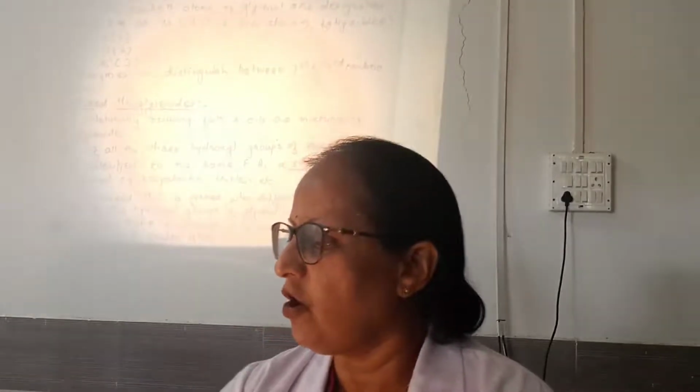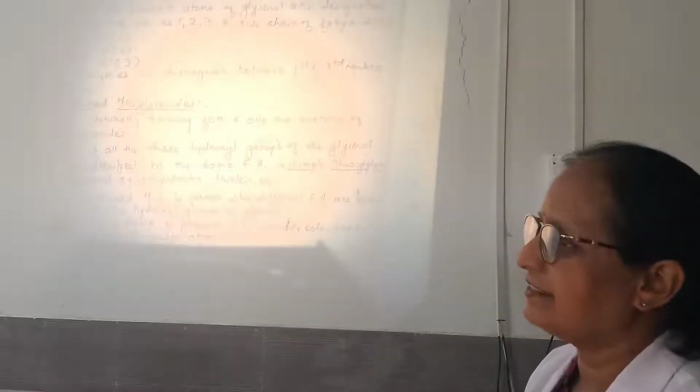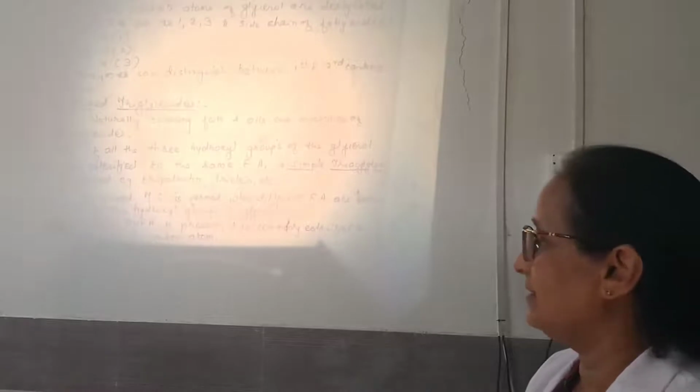Further, the mixed triglycerides. As the name suggests, naturally occurring oils and fats are mixtures of triglycerides. If all the 3 hydroxyl groups of a glycerol are esterified to the same fatty acid, a simple triglyceride will be formed. Examples are triolein and tripalmitin. Now what will be the mixed triglyceride?